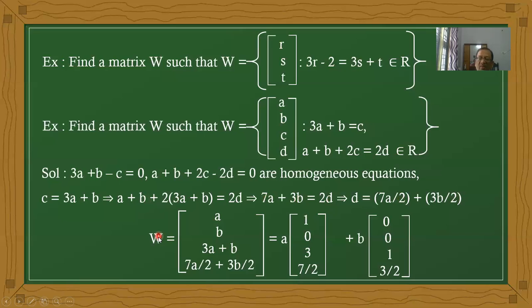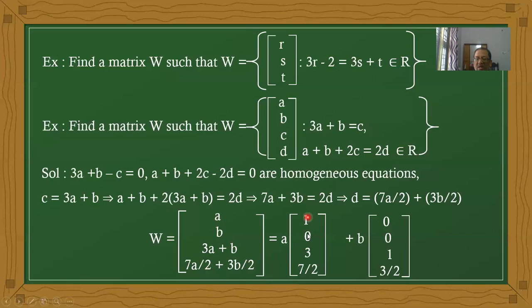Now therefore W equal to A, B, and we have the C value here. How much is the C value? 3A plus B. How much is the D value? 7A by 2 plus 3B by 2. Now take the A coefficients: 1, 0, 3 and 7 by 2. And the B coefficients: there is no B value in the first, so 0, then 1, 1, and 3 by 2.